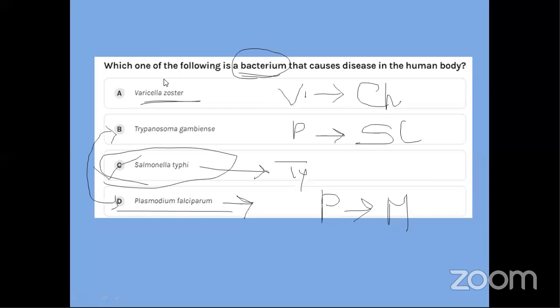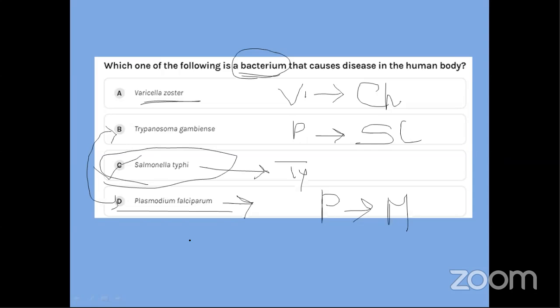Okay. The question is, which one of the following is a bacteria that causes a disease in the human body? We have been given options, and from them we have to say which is the bacteria that causes disease. The first option is Varicella zoster, the second is Trypanosoma Gambinzi, the third is Salmonella typhi, the fourth is Plasmodium falciparum.